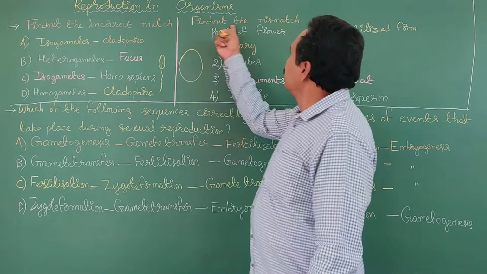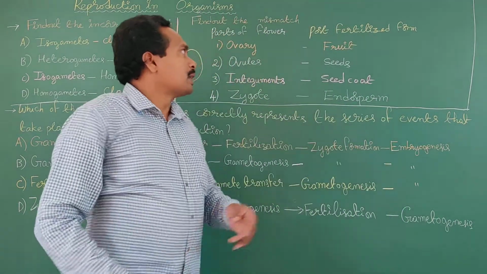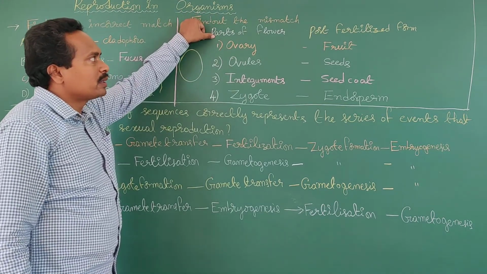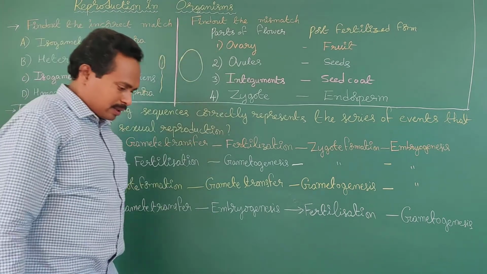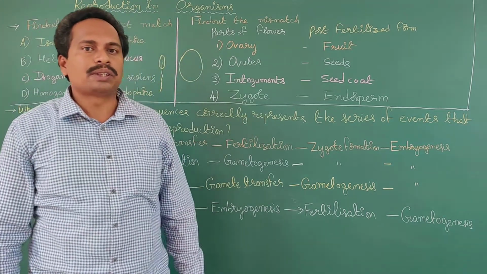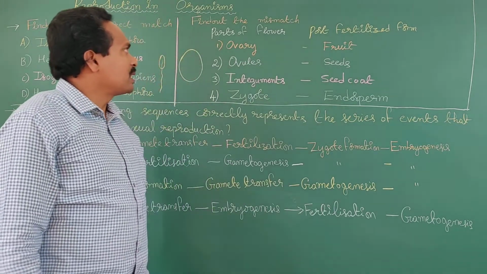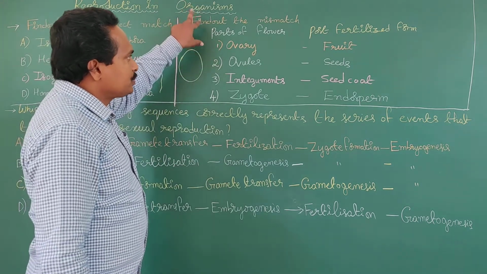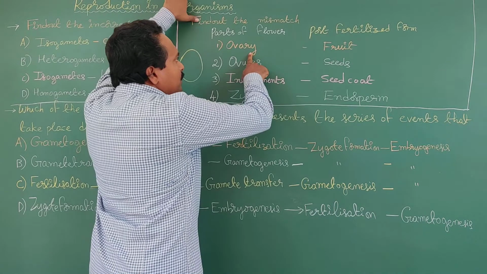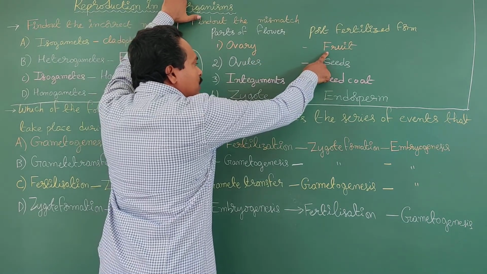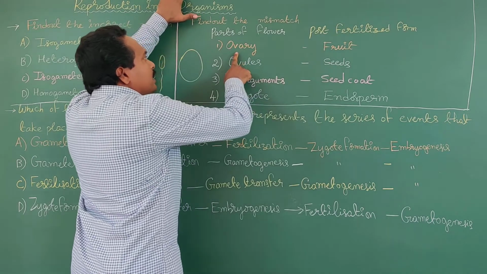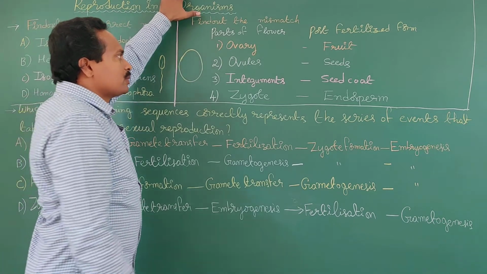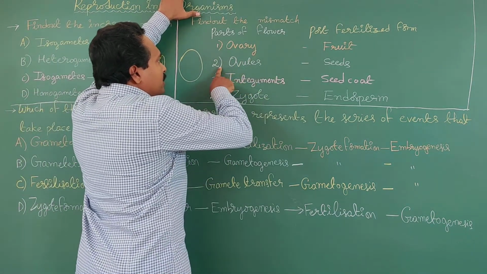Next, find out the mismatch. The left side is parts of flower. Already we have learned about parts of a flower. What are the parts of a flower? Calyx, corolla, androecium and gynoecium. After the fertilization process, we already know which events take place. After fertilization, the ovary part of the flower becomes the fruit. It is correct, not a mismatch. So it's correct. What about the second one?